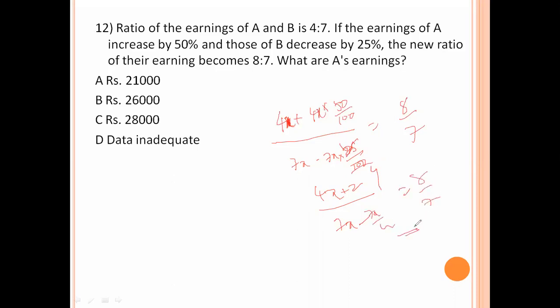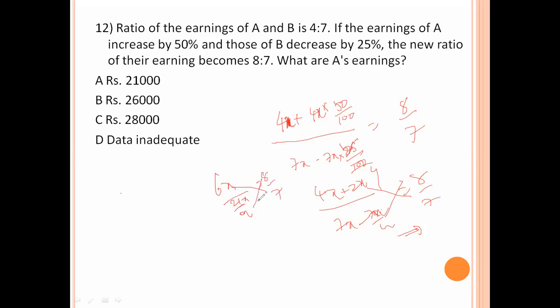Here it is not possible to get this x value. Even though we multiply this, we are not getting the earnings of A. Here you see, 4x plus half of 4x means 6x, and 7x minus 7x by 4 is 21x by 4, which equals 8 by 7.